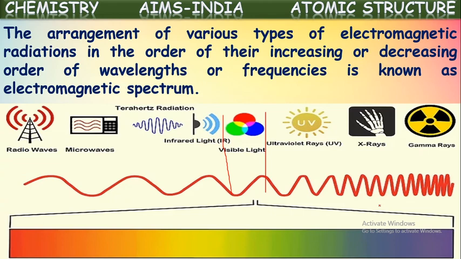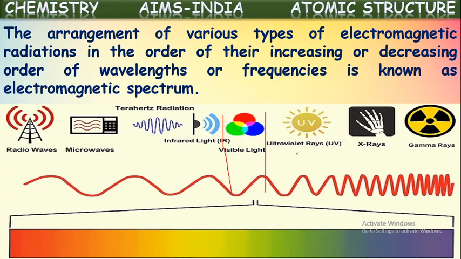These are arranged in their increasing order of frequencies. Because if wavelength is greater, frequency will be lower. If wavelength is shorter, frequency will be greater. Both are inversely proportional, no? So we can say this chart is in increasing order of frequency or decreasing order of wavelength.